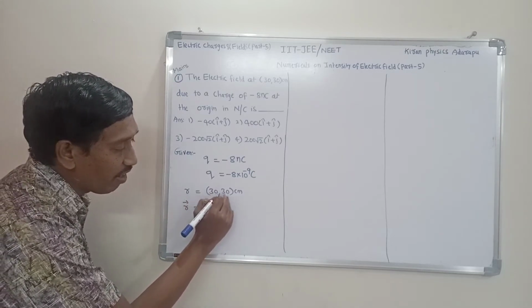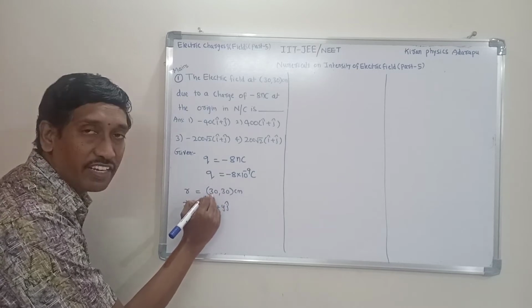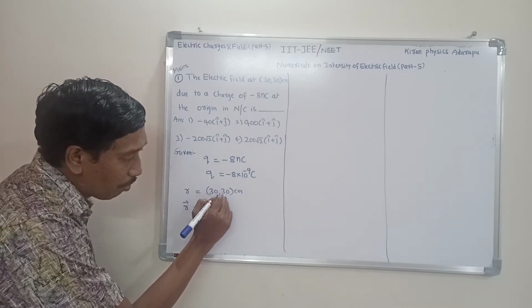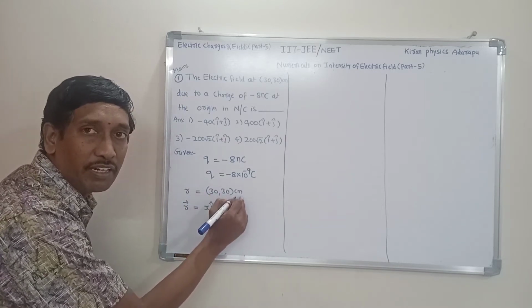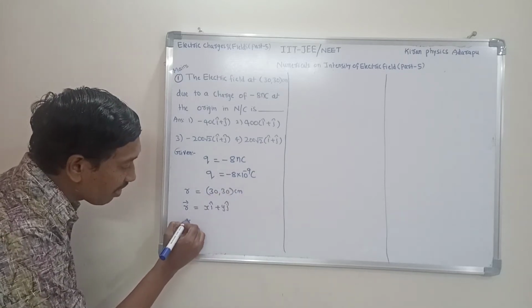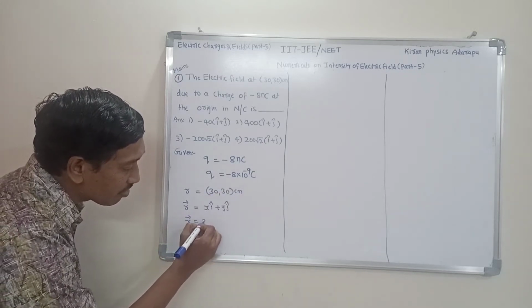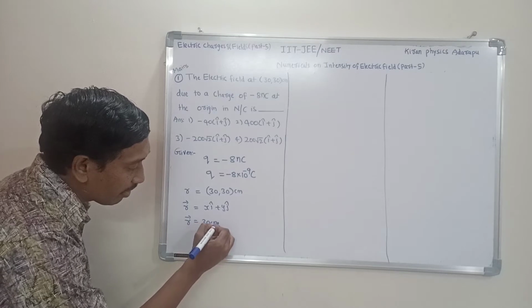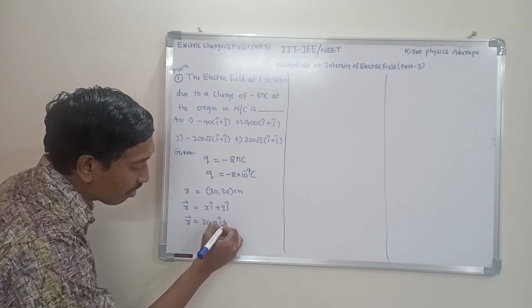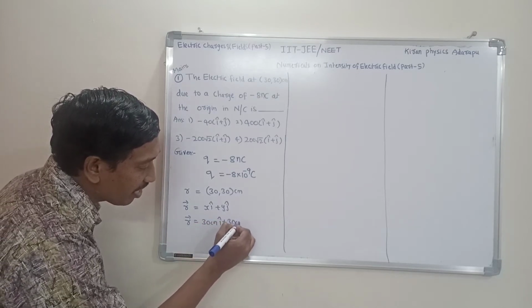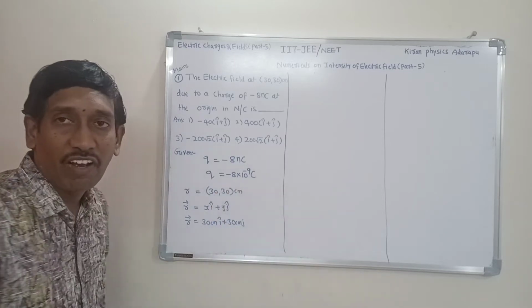Here the x component is 30 centimeter and the y component is 30 centimeter. So the position vector r bar is equal to 30 centimeter i cap plus 30 centimeter j cap.